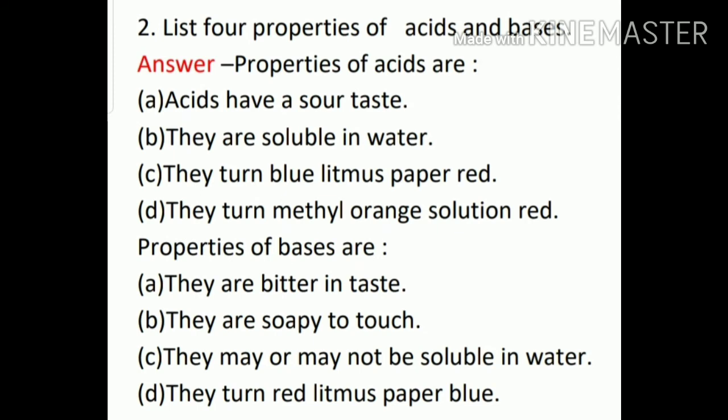List 4 properties of acids and bases. 4 properties of acids are: acids have a sour taste, they are soluble in water, they turn blue litmus paper red, they turn methyl orange solution red. Properties of bases are: bases are bitter in taste, they are soapy to touch, they may or may not be soluble in water, they turn red litmus paper blue.